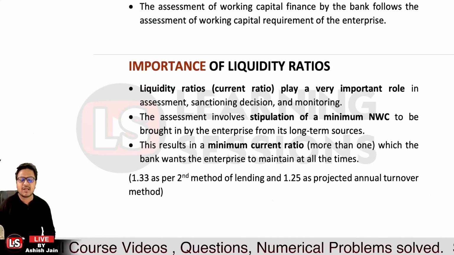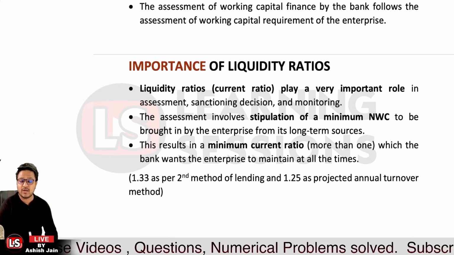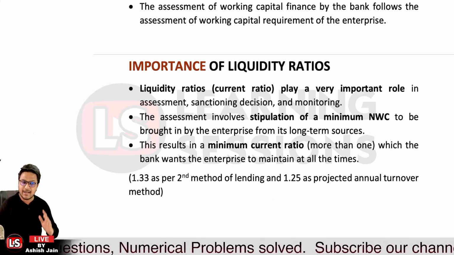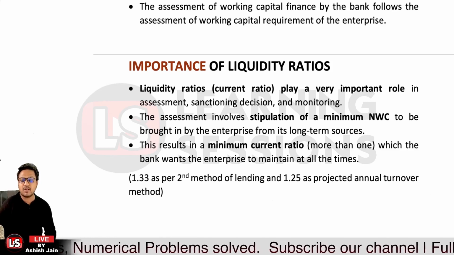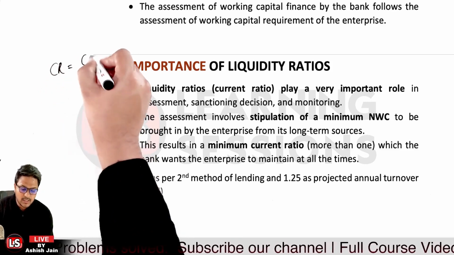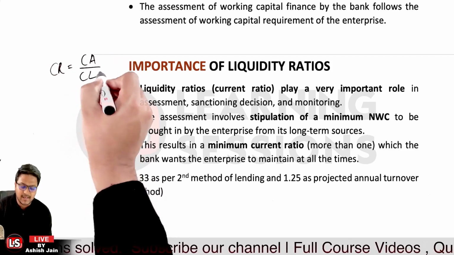The liquidity ratios are quite important to assess the working capital requirements, and importantly the current ratio is very important out of the other liquidity ratios. Now what is current ratio? Current ratio is equal to current assets divided by current liabilities.